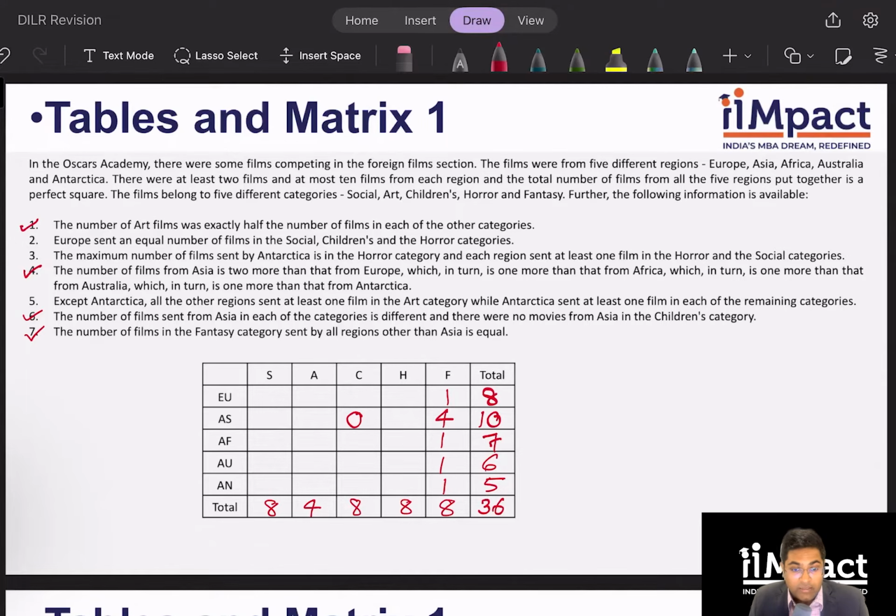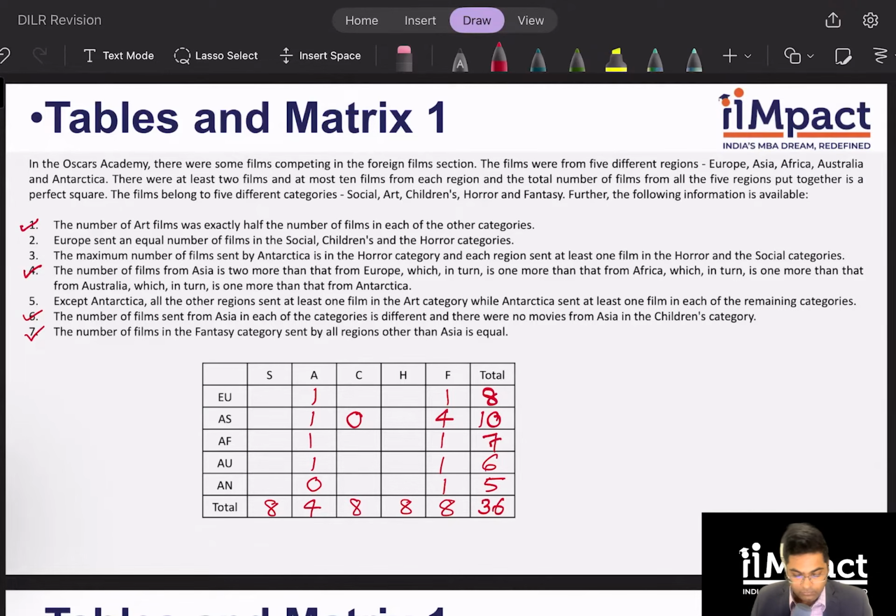What does clue number 5 tell me? Except Antarctica, all the other regions sent at least one film in art category. So art already had only 4 and Antarctica is 0. Rest all of them sent at least one, which has to be exactly one in order to get a total of 4 movies. What else does clue number 5 tell me? That Antarctica sent at least one film in each of the remaining categories. So remaining, it will be either 1 or 2. Correct? 1, 1, 1, 1, and only 1, 2 will be there because the total is 5. So I don't know that yet. So I will keep it for now.